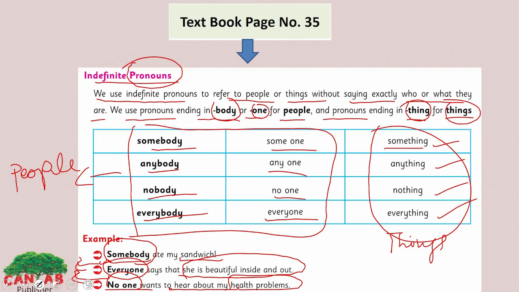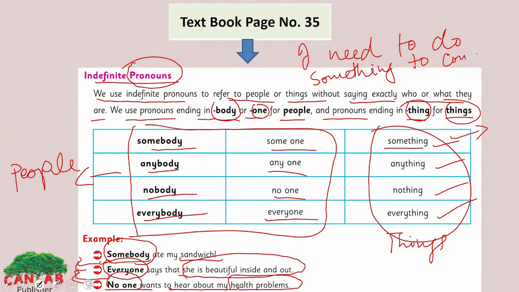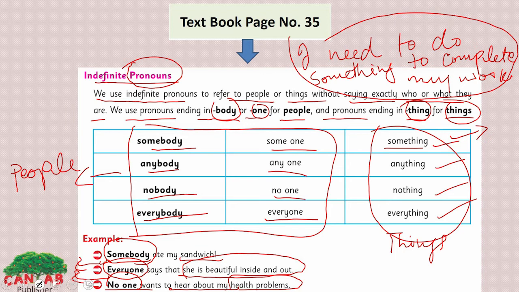Let's take the example of something. I need to do something to complete my work. Here, this person doesn't know what to do to complete his work, but he is referring to something that he needs to do to complete it. He doesn't have any specific name or any specific thing, so he is just referring to something that he needs to do to complete his work.